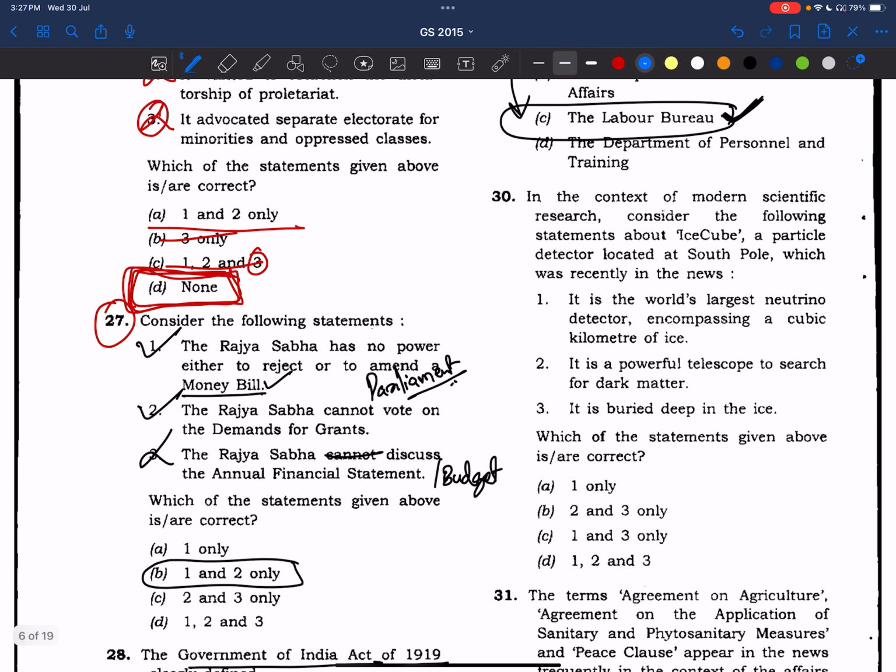In the context of modern scientific research, consider the following statements about IceCube, a particle detector located at South Pole, which was recently in news. This is the world's largest neutrino detector, encompassing a cubic kilometer of ice. This statement is absolutely correct, friends.